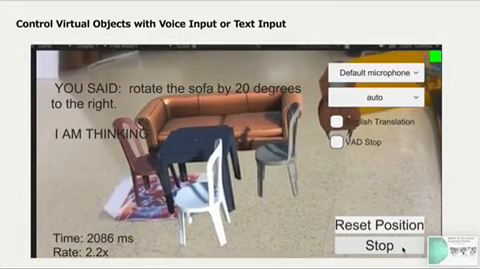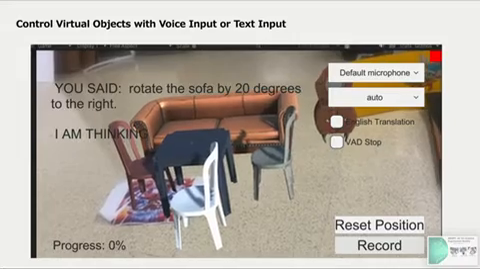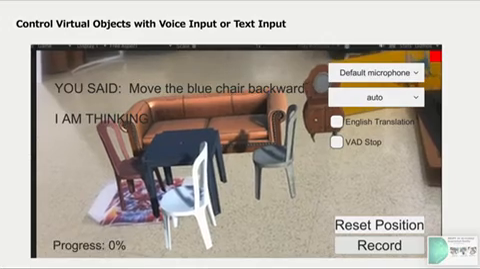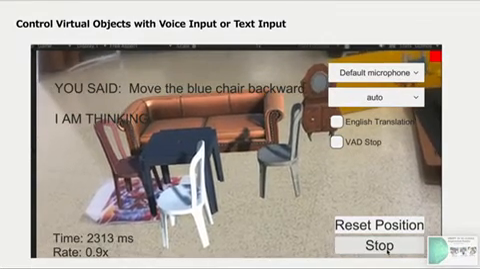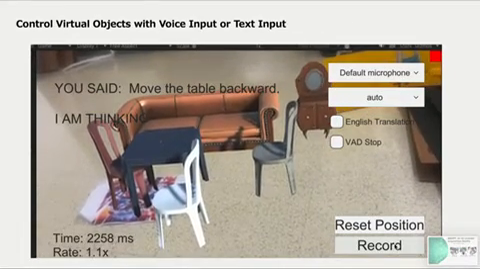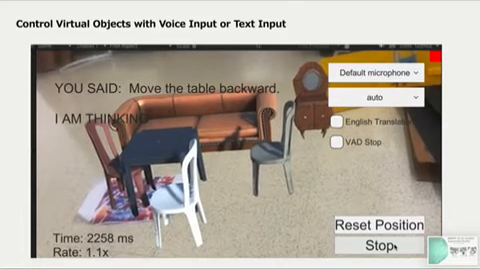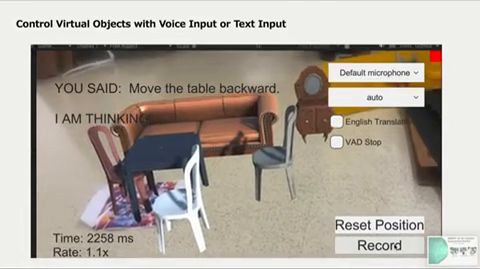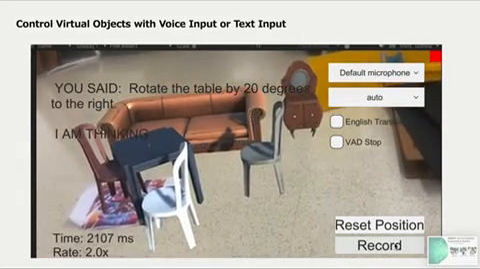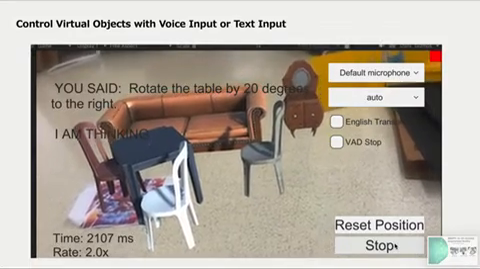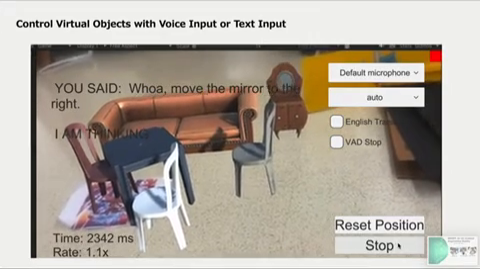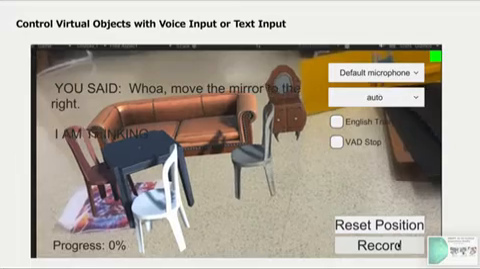Or we can also move the blue chair backward. Move the table backward. Rotate the table by 20 degrees to the right. We can see that the table rotates, or we can do the mirror as well. Move the mirror to the right. Move the mirror forward.